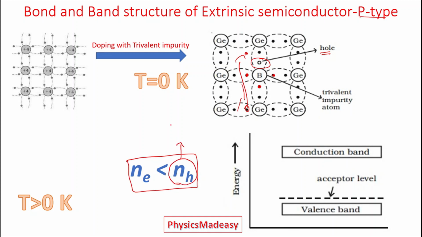So it is called p-type, meaning positive type semiconductor. Now if you see the band structure of this, we have a valency band and conduction band. Along with that, we have an extra level called the acceptor level. This acceptor level is due to the doping of trivalent atoms.